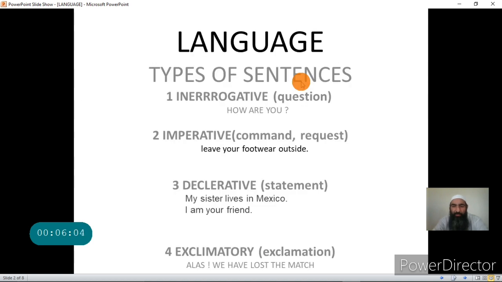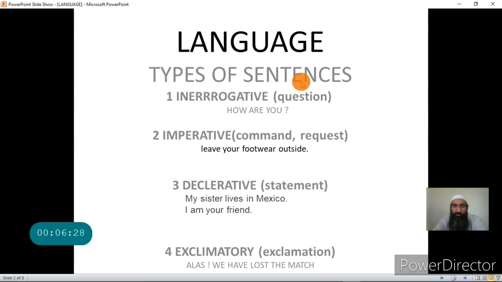We have sentences of mainly four types to convey different things. For example, to ask a question, we use interrogative sentences like how are you, how do you feel, what is your name. These are interrogative sentences where we ask questions.